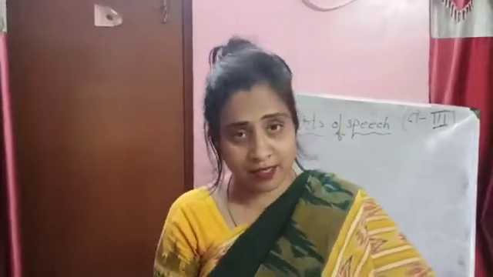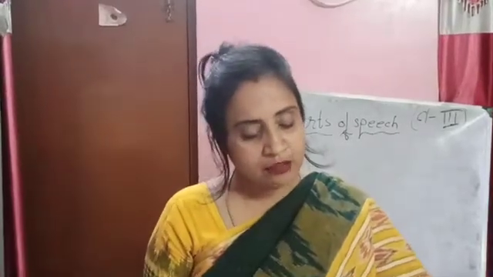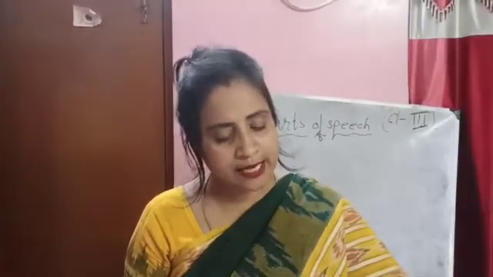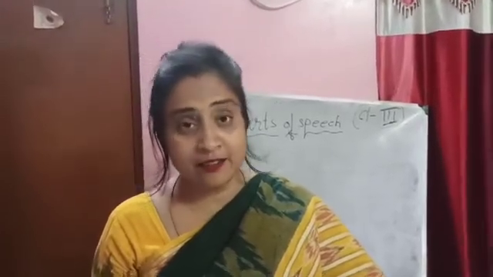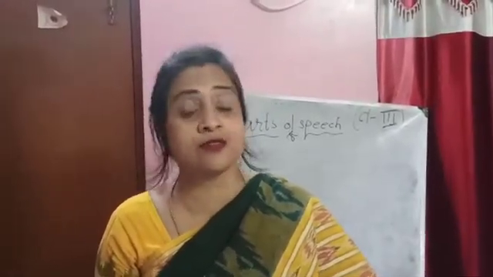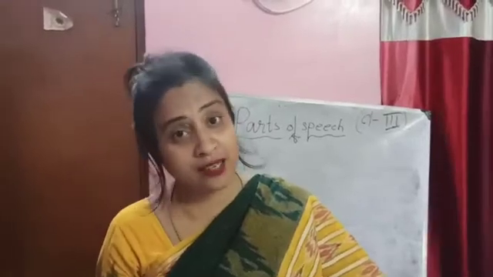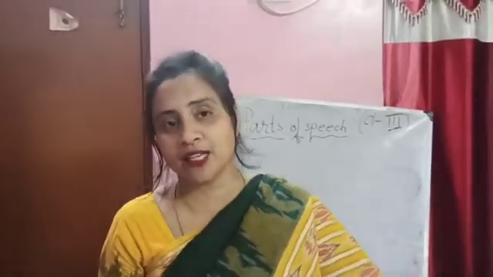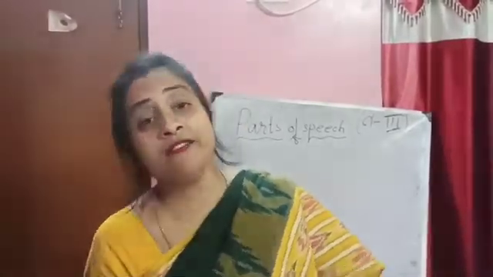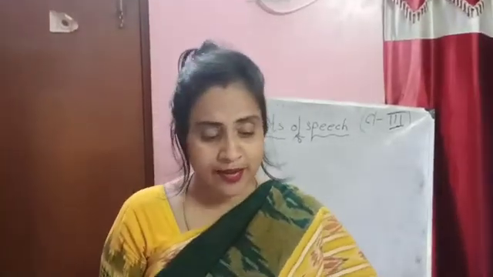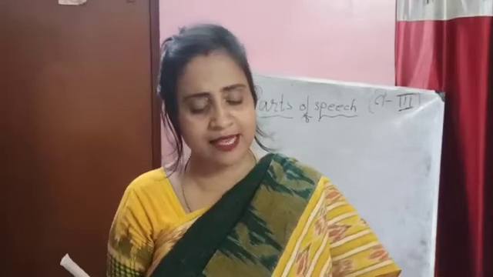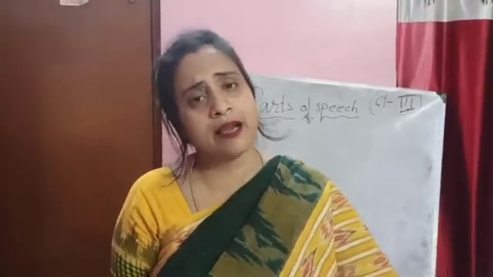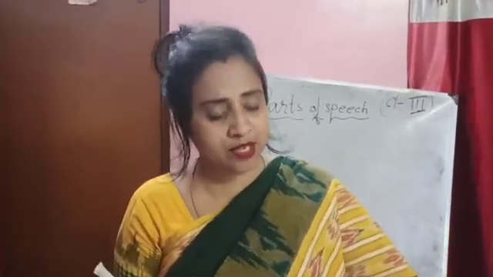So all this I just discussed with you. Now things: balloon, keys, books, lamp, and feelings: happiness, sadness, anger. This we can't see, we just feel it. This is also called an abstract noun. You will read about what an abstract noun is when you go to the higher class. But certain feelings of mind are also expressed like this. Happiness, sadness, anger are represented by an abstract noun. It is also known as an abstract noun.